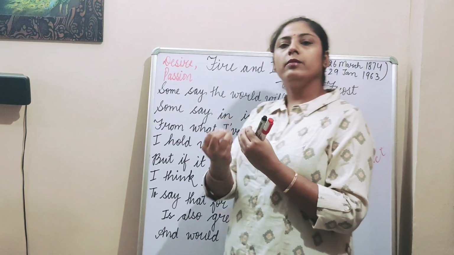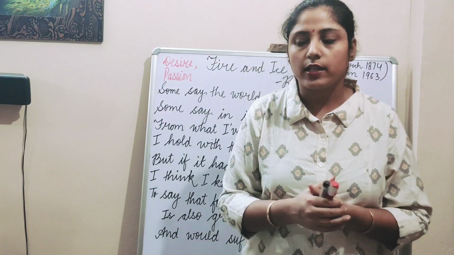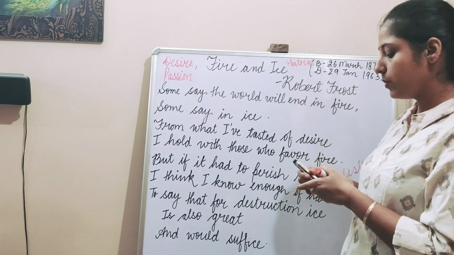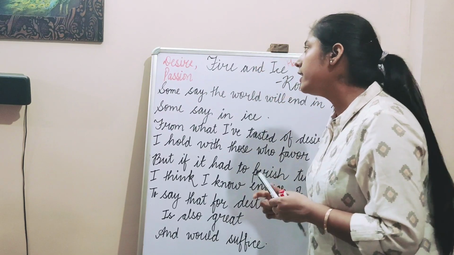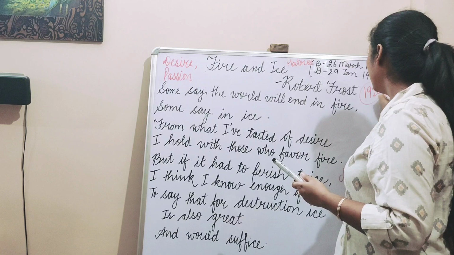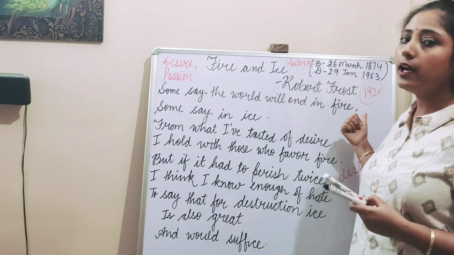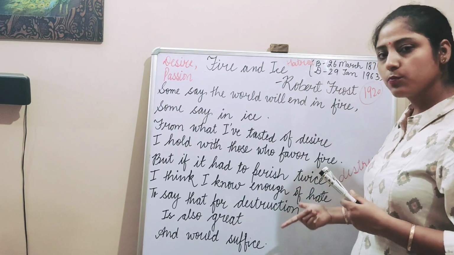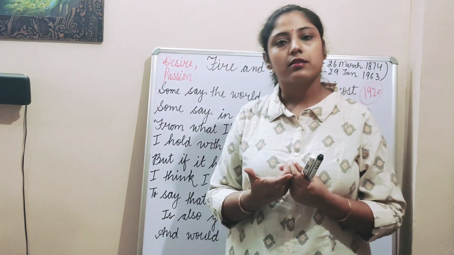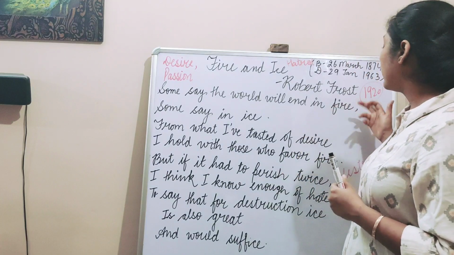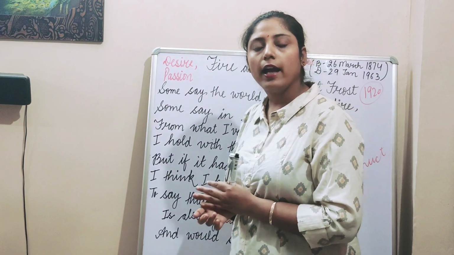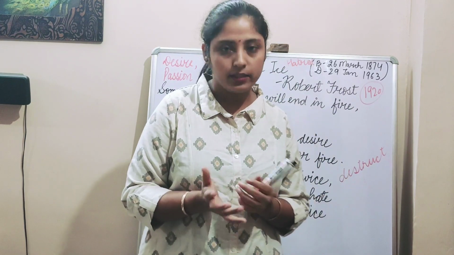Just to add a little bit to your information, Robert Frost published this poem, Fire and Ice, in 1920. Do you know how he got the idea to write this poem? There was an incident. In 1919, he met a friend who was a scientist.